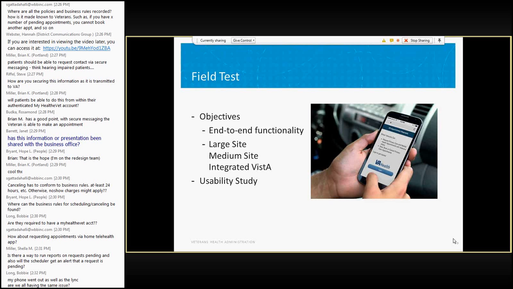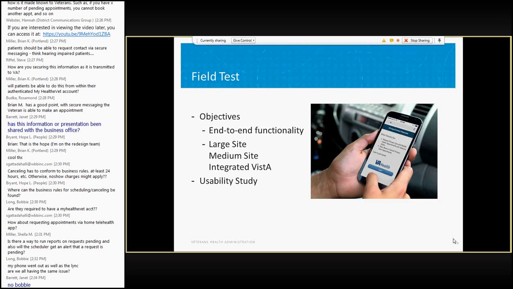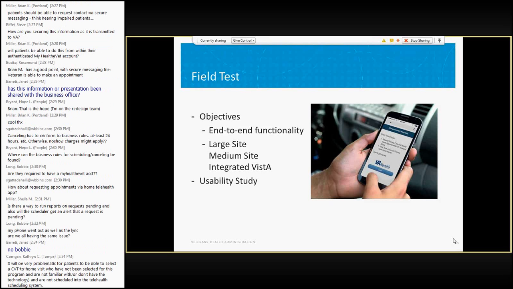So I think that answers that question. If they are not registered with a PACT team, they cannot schedule a first-time appointment through this method, but any follow-up appointments they can.